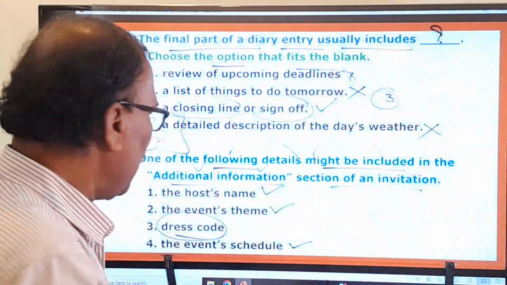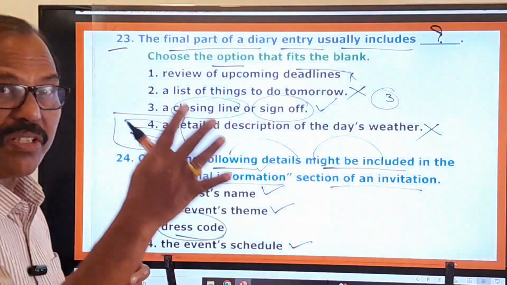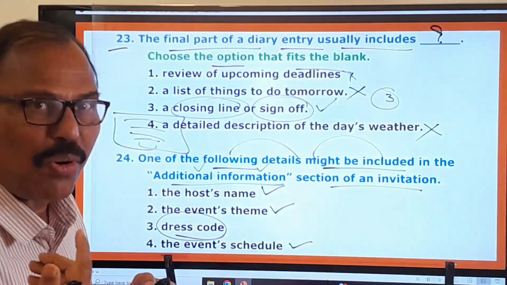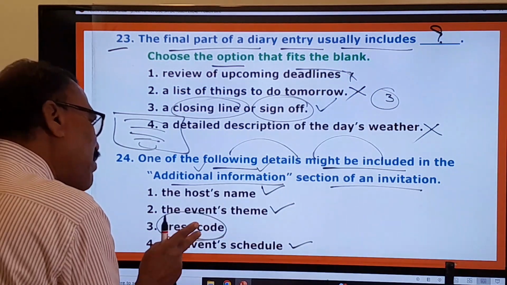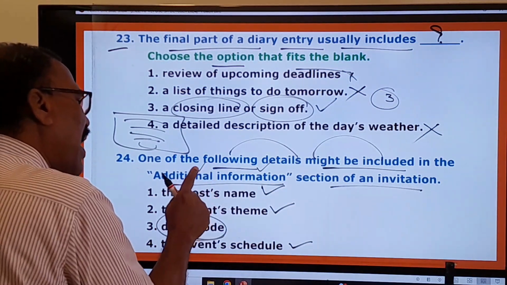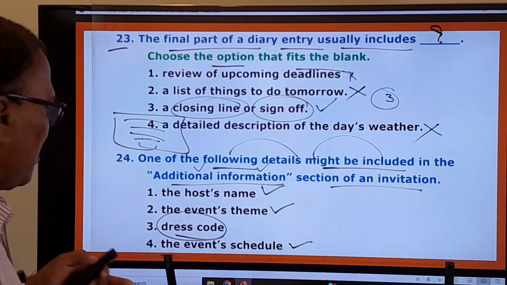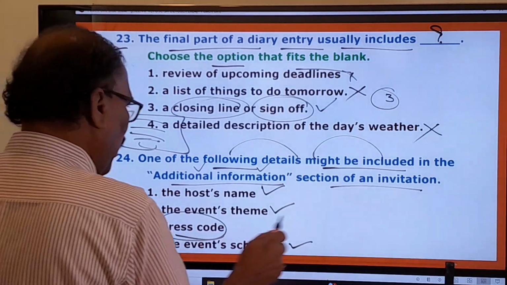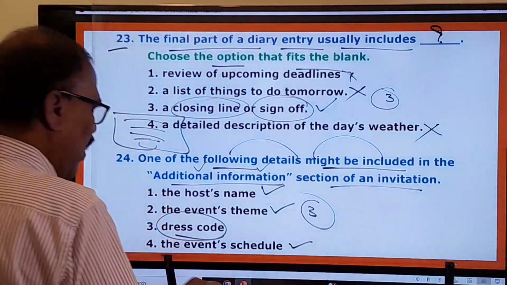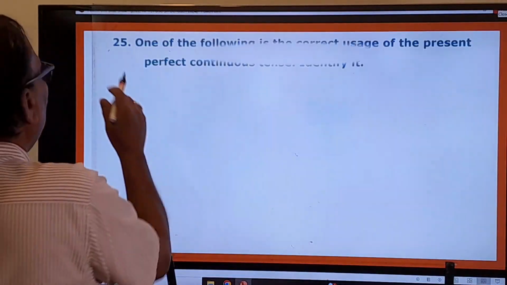So in some restaurants or in some hotels there will be some dress code. Okay, so this dress code can be included in the additional information section of an invitation. So the first one, second one, fourth one are wrong. Only the third one is the right one. Right. Now you move on to the 25th one.